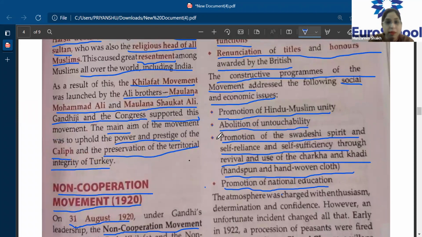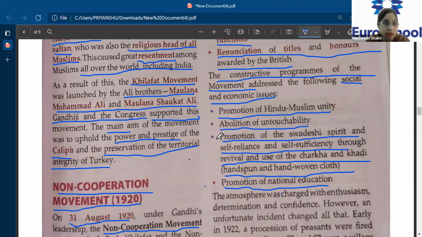But then, what impact did it have? What was the positive impact of the non-cooperation movement on social and economic issues? Most of the Indians who believed in untouchability started abolishing untouchability. Hindus and Muslims came together because on one hand we had the Khilafat movement and on the other hand we had the non-cooperation movement. Both came together.